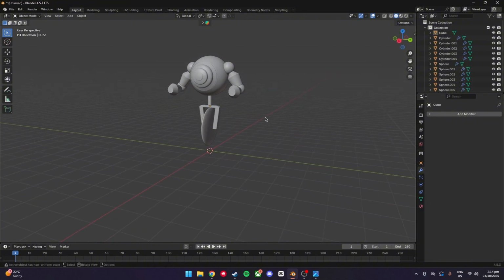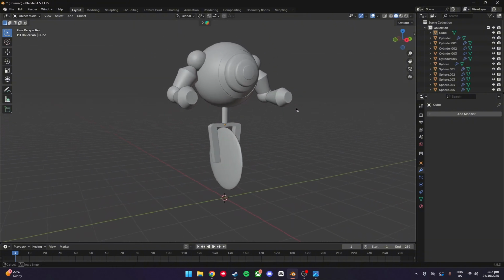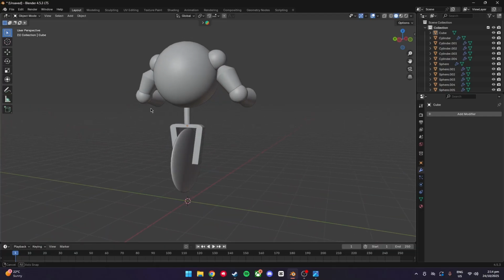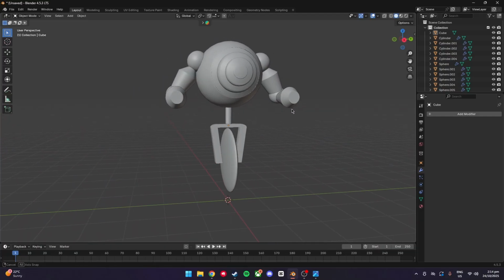Yeah, and as you can see, that looks a lot more proportional now. And this is a very easy model. It's very easy to change things however you want. So just make sure you can.